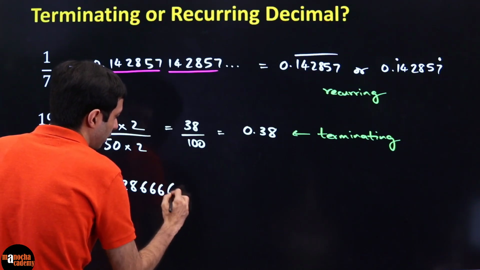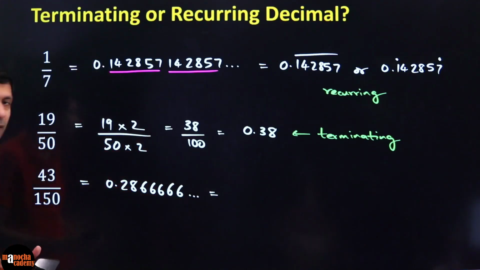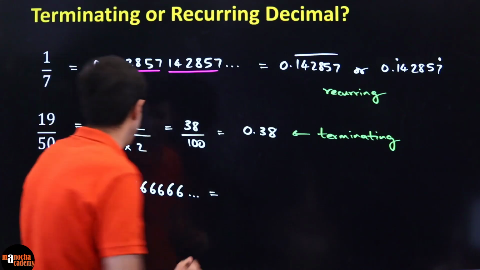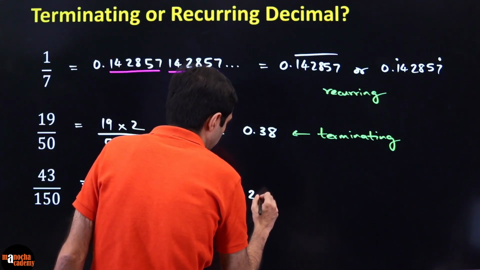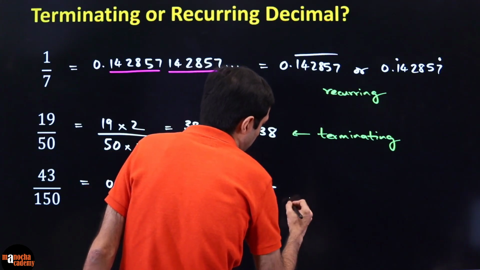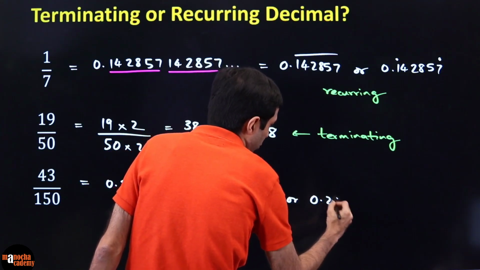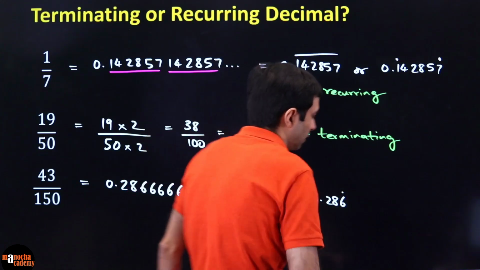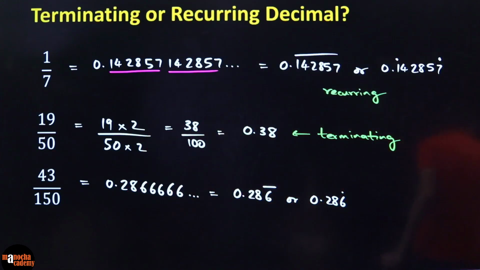0.28666666. It's just going on and on. So it is clearly recurring, not terminating. And you can see I will write it as 0.28. Only the 6 is repeating. So we'll put a 6 bar, or we can say 0.286 dot. Please don't put the bar or dot above 28 because that part is not repeating.